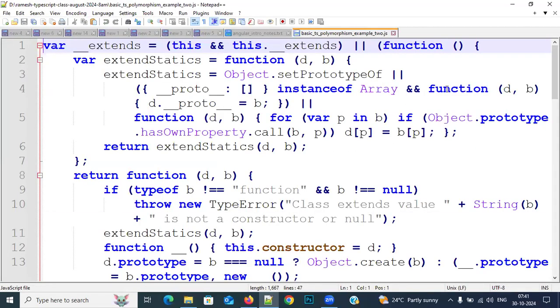That's what I'm telling. There is no class concept, but OOPS concepts are there. Don't get confused. There is no class concept, there is an OOPS concept. That OOPS concept they implement through functions, and those functions they manipulate through prototypes and everything. See it, prototype, everything.